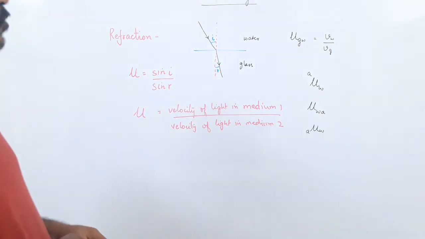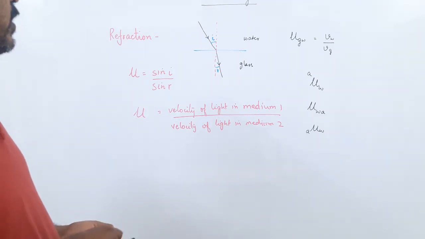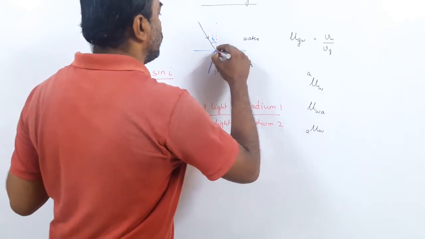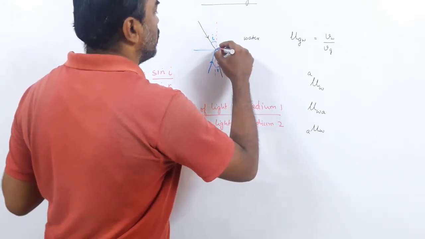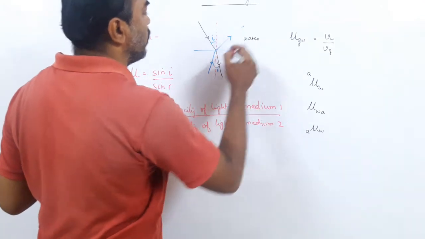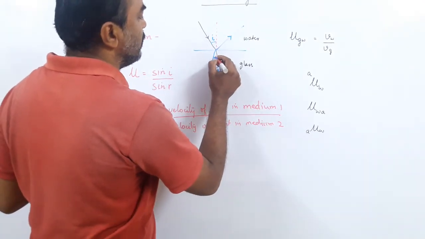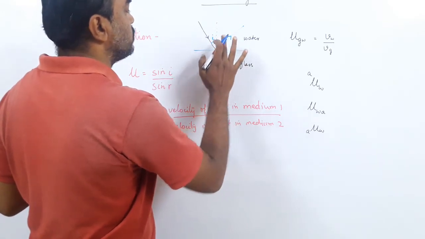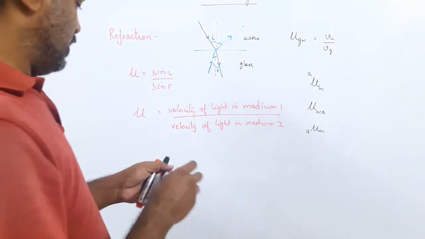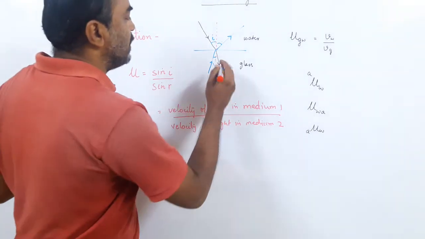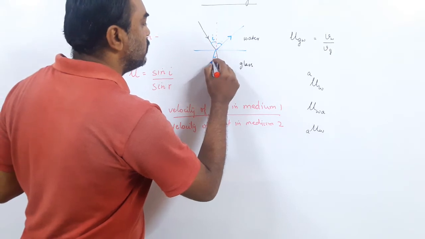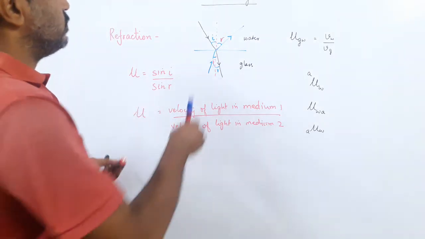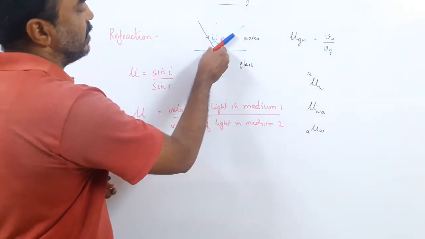Okay. Now say light is going from glass to water. So if it is going from glass and entering water, then it will bend away from the normal. You can see it is bending away from the normal. Here this is the angle of incidence and this is the angle of refraction. Can you see that? Here things have changed. Now light is going from glass, denser, to water, rarer. So it is bending away from the normal. Light was going like this, now it is bending away from the normal.